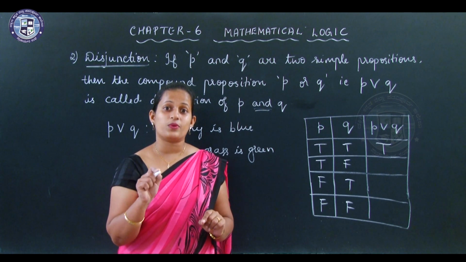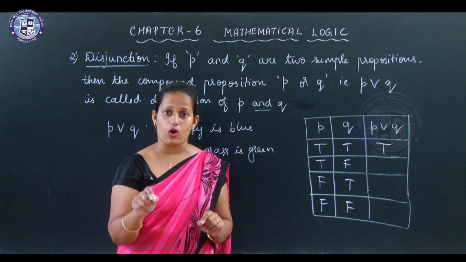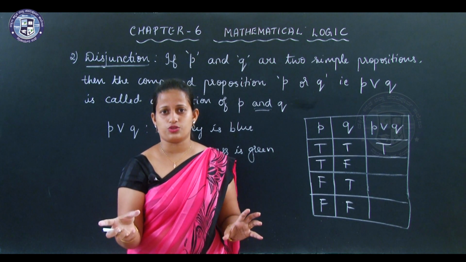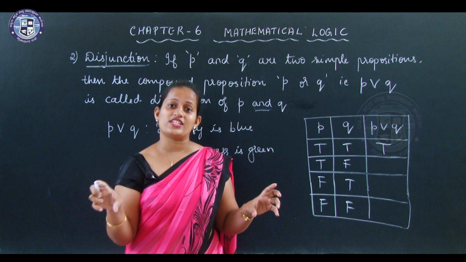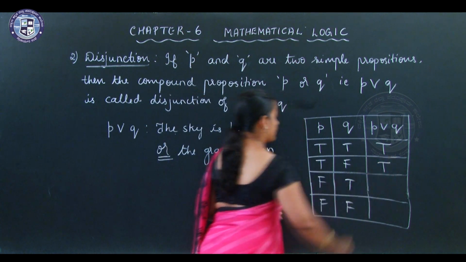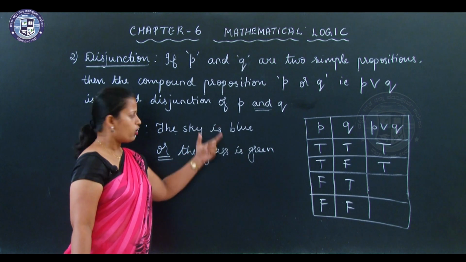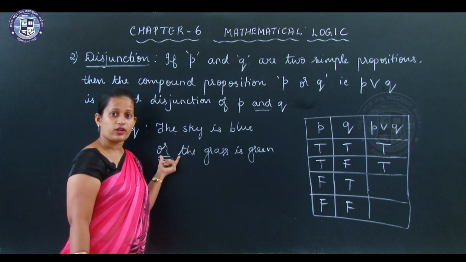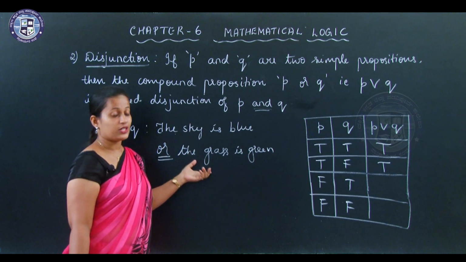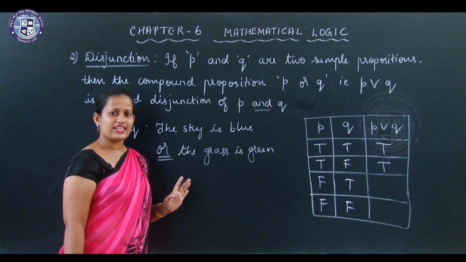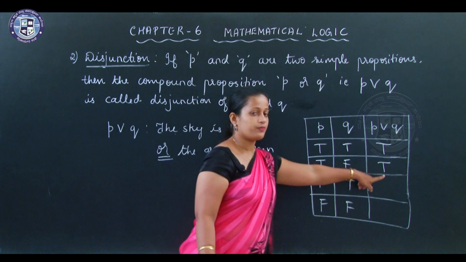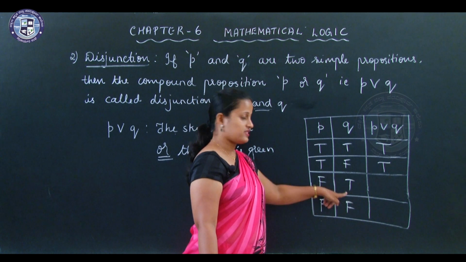So, see the connecting word, it is "or". When you say "or", it is either this or this. So, either this is true or this is true. When you see the truthfulness of the entire statement, it is true, because either this should be true or this should be true, because the connecting word is "or", it is not "and". When you say "and", both should be true, but when it is "or", I say sky is blue or grass is green. So, sky is blue is correct, no? So, it is true. Same thing will hold when this is reversed.